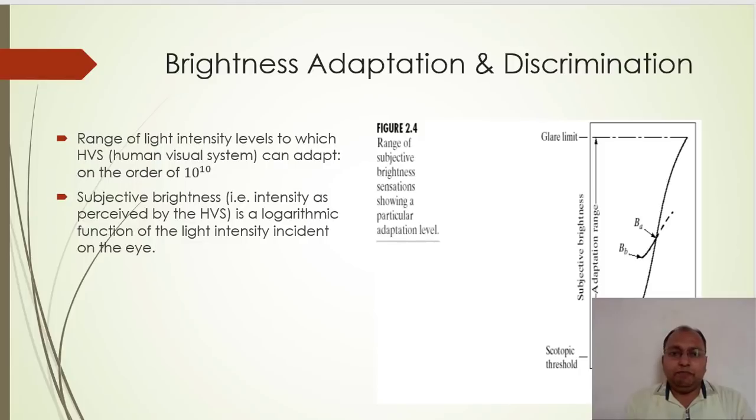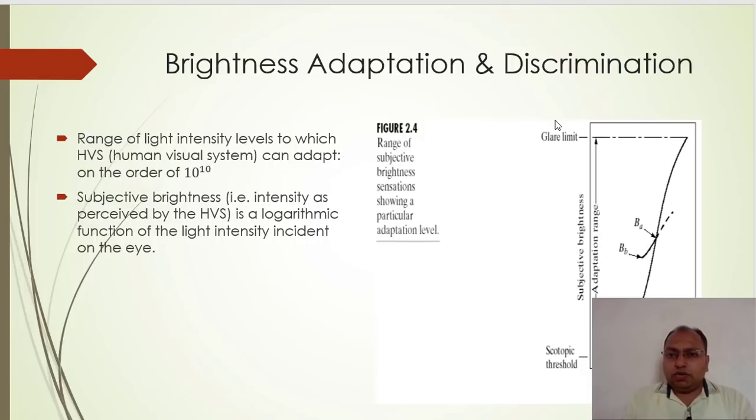This is the second point, the subjective brightness. Subjective brightness is the brightness intensity perceived by our human eye, our human visual system. HVS stands for human visual system, and it is a logarithmic function of the light intensities incident on our human eye, right?